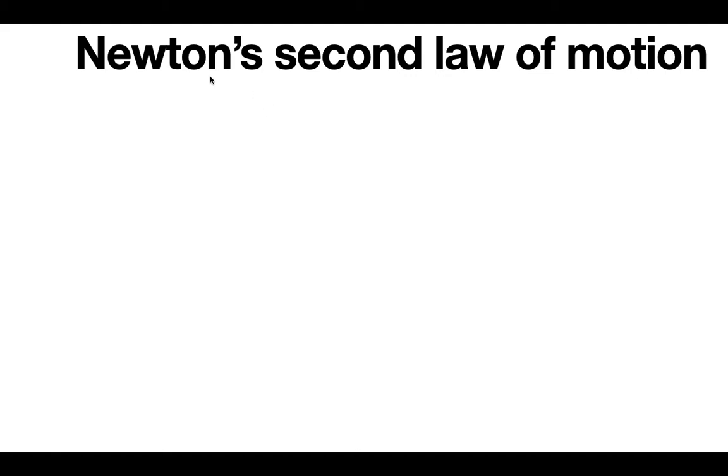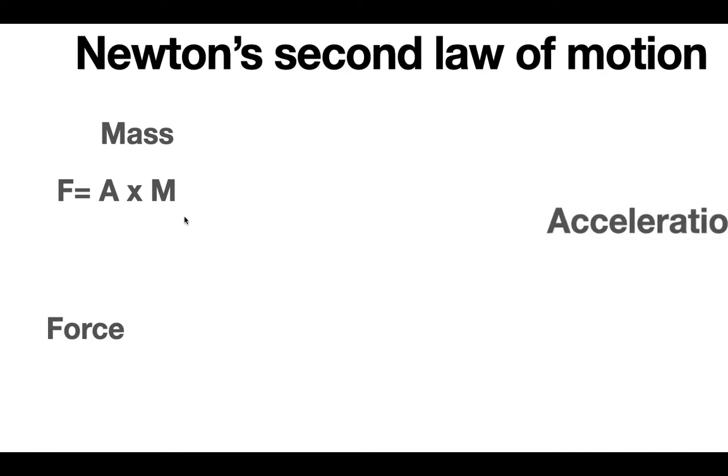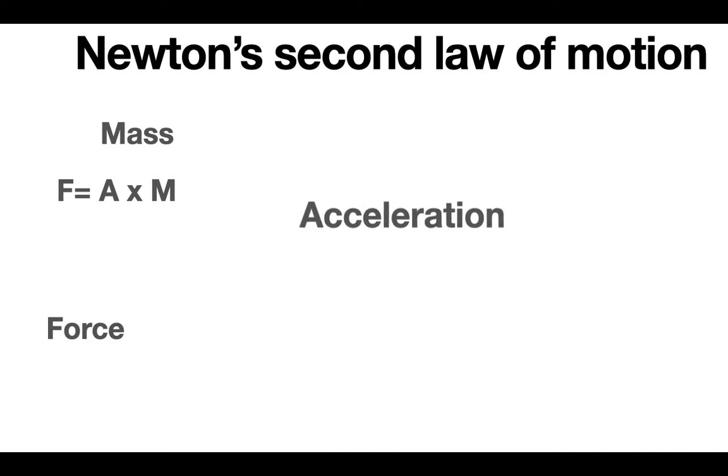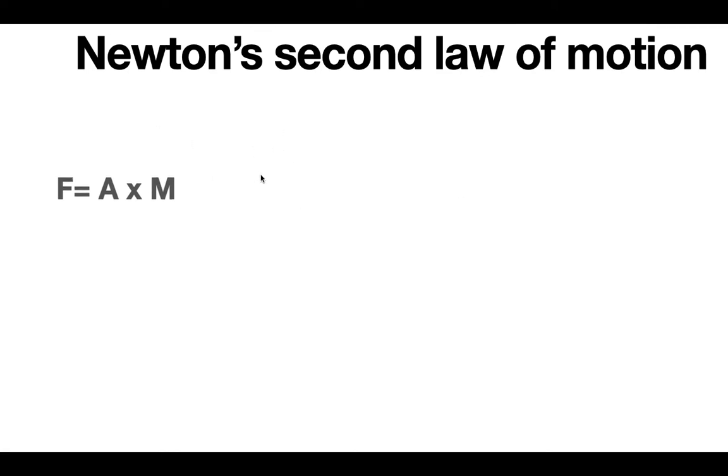Okay, now let's talk about Newton's second law. His second law states that F equals M times A, where M is mass, which is the weight of the object, and F stands for force. So force is how much energy you use, and mass times acceleration, which is basically the change in speed. So mass times acceleration equals force. If force is the energy, acceleration is the change in speed, not the speed. Don't mistake it for that. And mass is the weight.